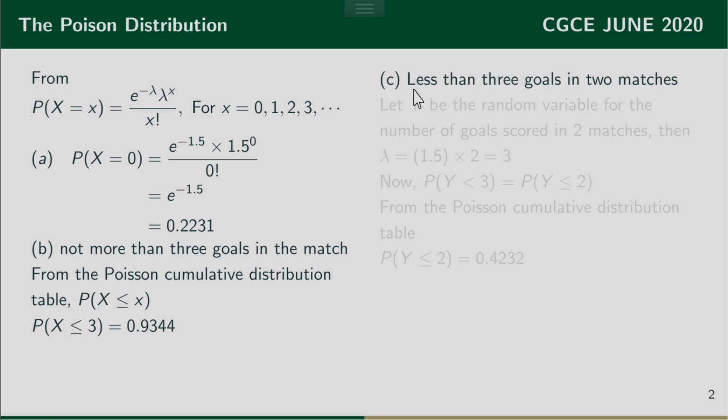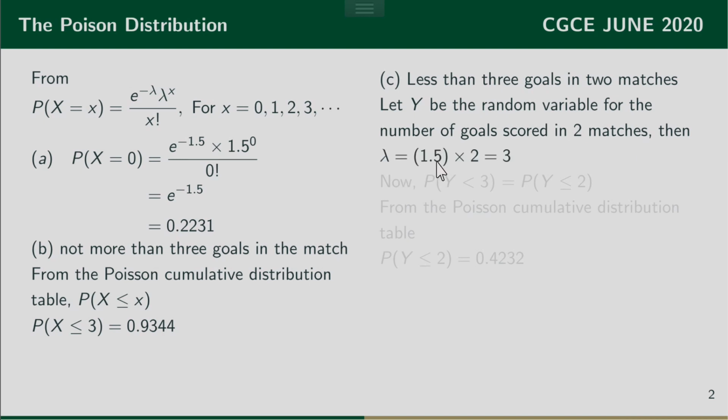Now the C part: I'm looking for the probability that less than 3 goals are scored in 2 matches. Now I will let Y be the random variable for the number of goals scored in 2 matches. Then remember, we said lambda can be written as 1.5 times n. So in this case, the number of matches now is 2. So lambda becomes 1.5 times 2, which is 3.